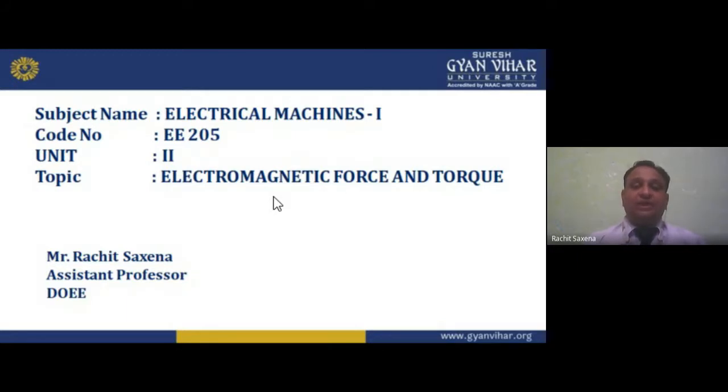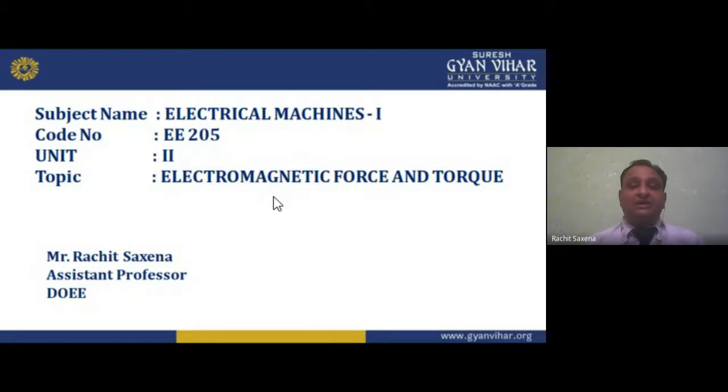Later, in unit number 5, we will study how the transformer works, and in units 3 and 4 we will study the rotating electrical machines. So this is unit number 2, and in unit number 1 we studied the magnetic field and magnetic circuits. In relation to unit number 1, we can say there is a similarity between units 1 and 2.